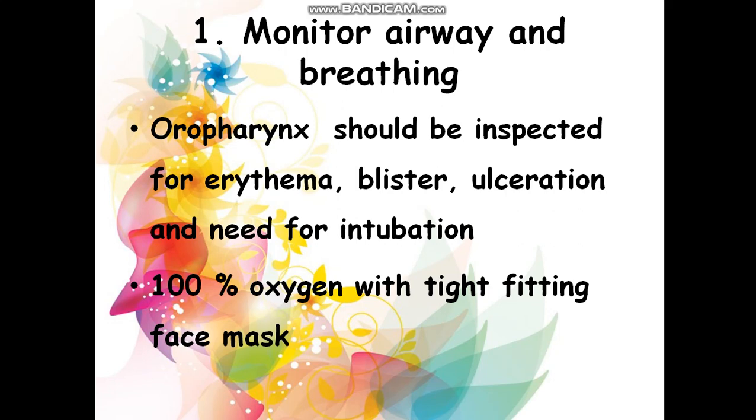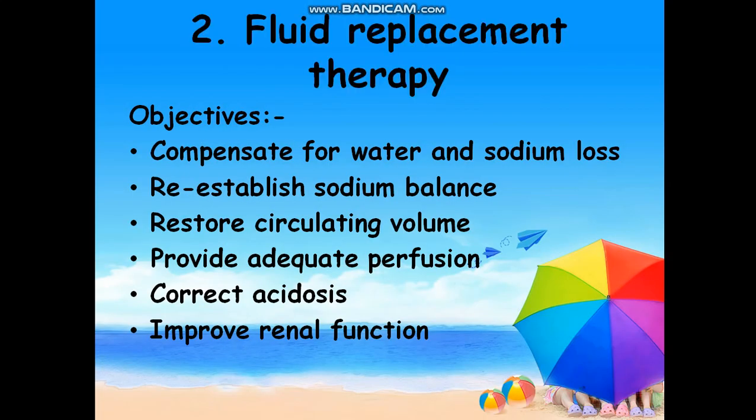Next moving on to fluid replacement therapy. We have to compensate for water and sodium loss, re-establish the sodium balance, restore circulating volume, provide adequate perfusion, correct acidosis and improve the renal function. These are our objectives.